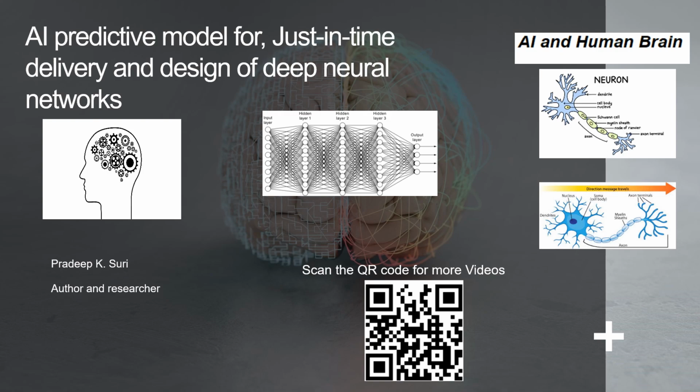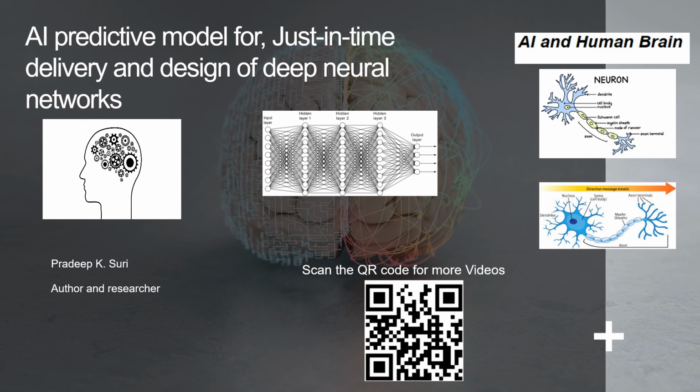Model design. Design the architecture of the deep neural networks. Consider factors like the number of layers, the number of neurons in each layer, and the activation functions. 5.0 Hyperparameter tuning. Fine-tune hyperparameters such as learning rate, batch size, and dropout rate to improve model performance. Use techniques like grid search or Bayesian optimization. 6.0 Regularization. Implement regularization techniques like dropout, L1, or L2 regularization to prevent overfitting, especially if the dataset is small.